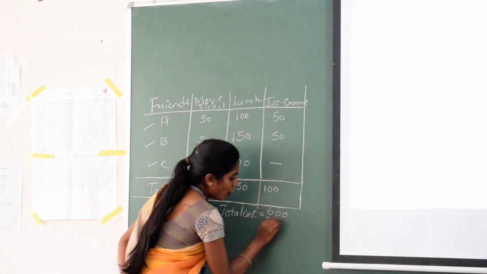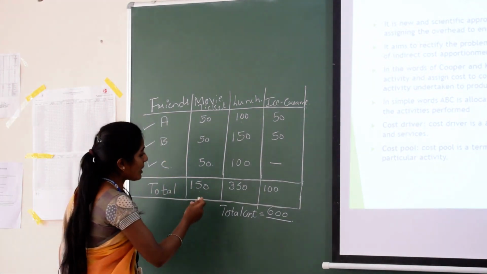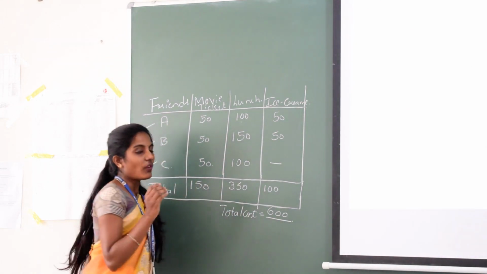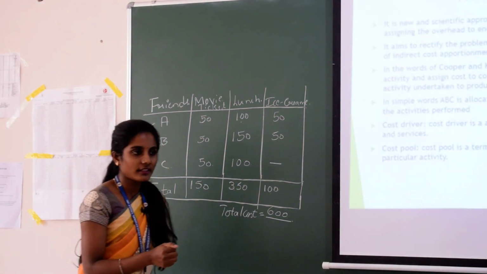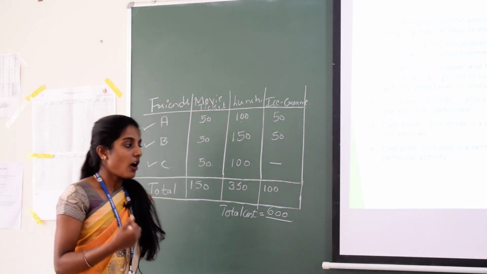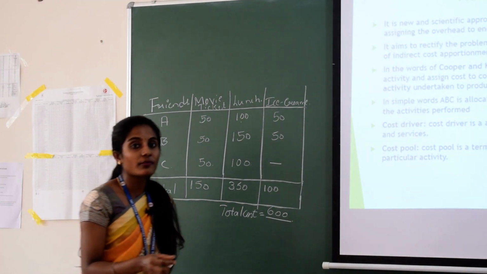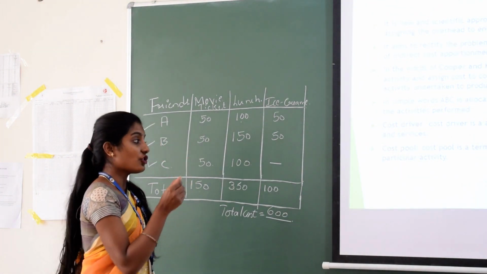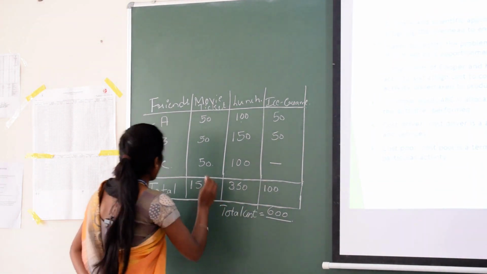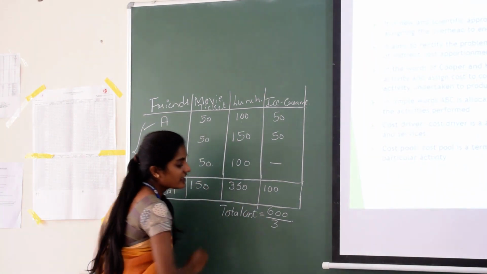Now, when you calculate the cost per head for each member in traditional costing, that is total cost divided by machine hours, or total cost divided by labor hours, or output or input. These are the bases of apportionment of cost in the traditional method. Take for example, total cost is 600 and there are three friends, so it is divided by 3.